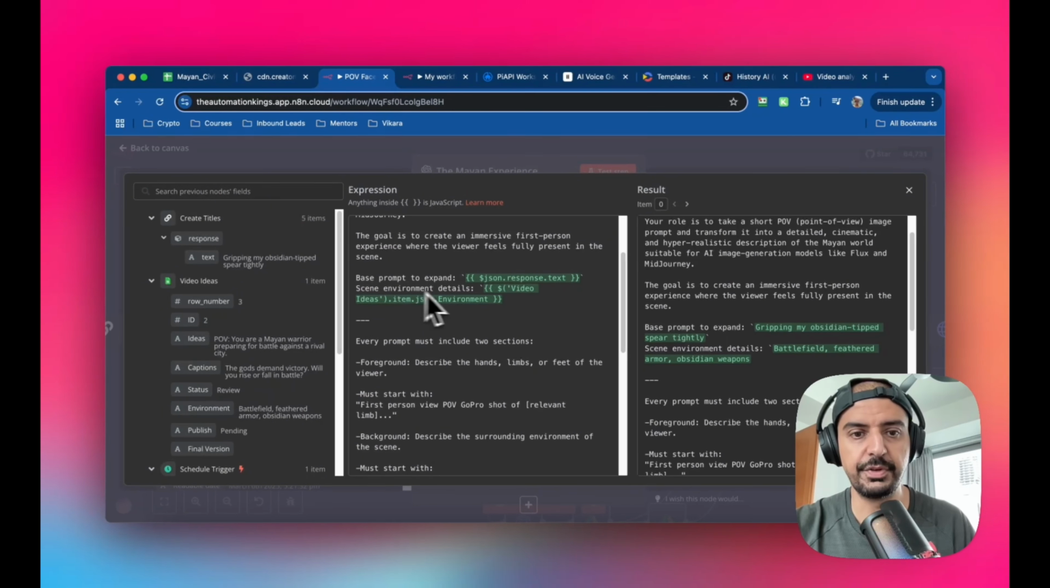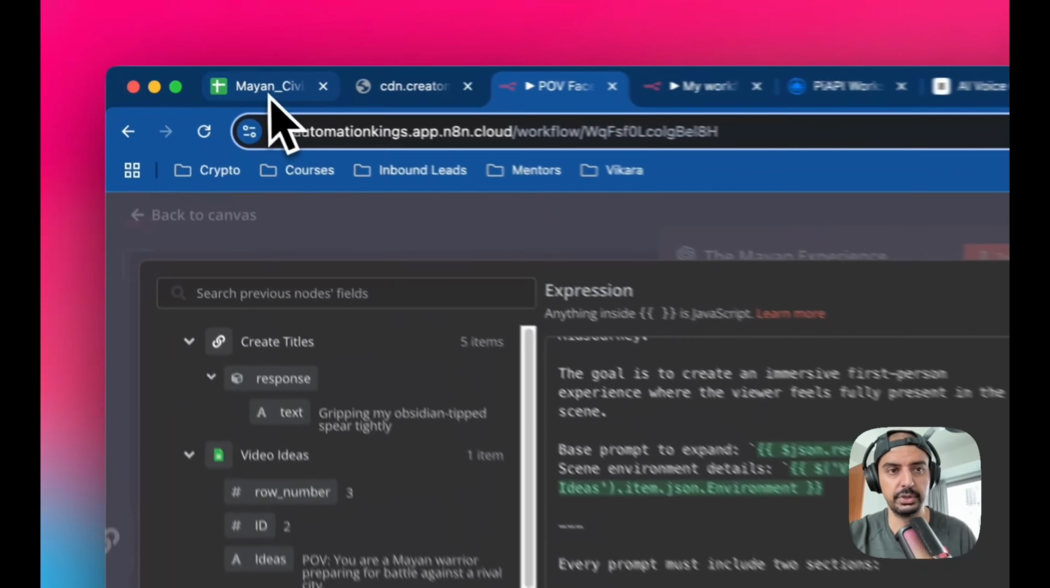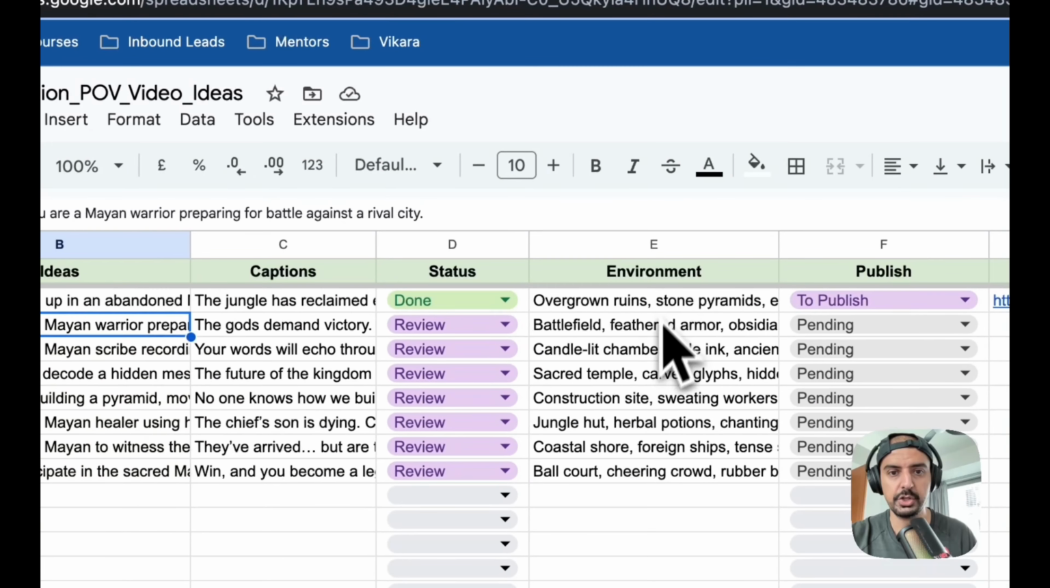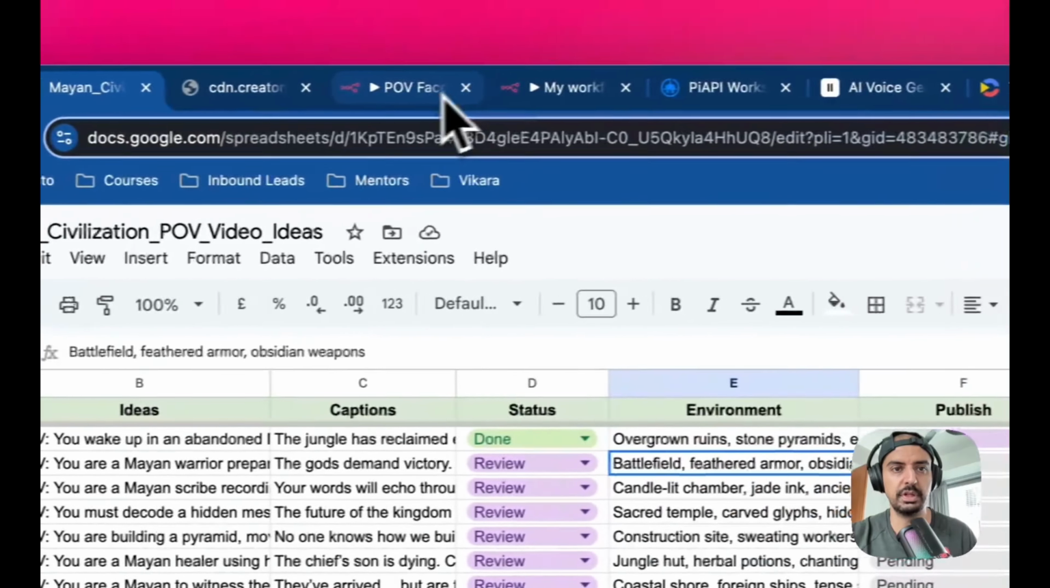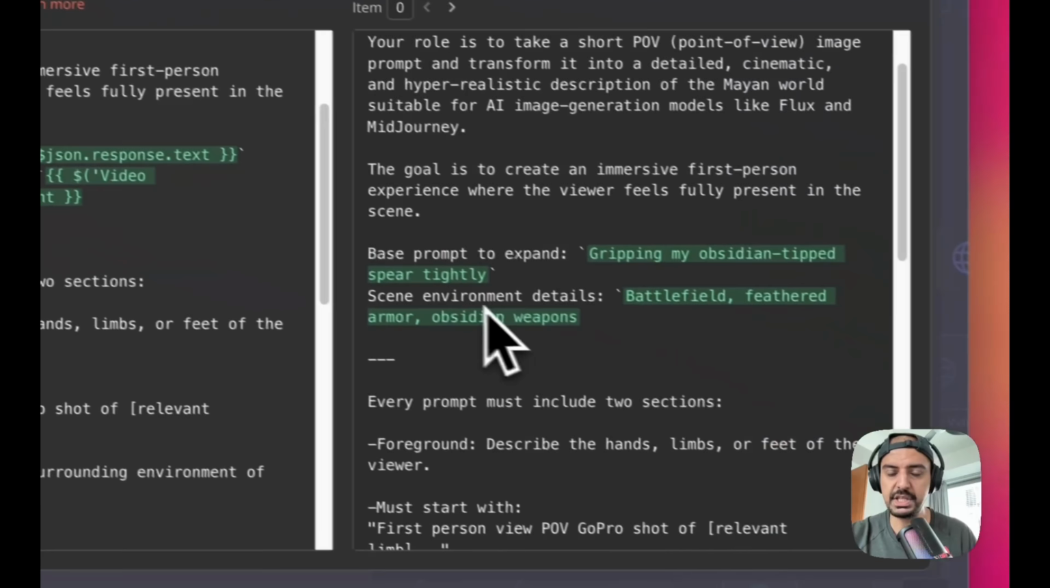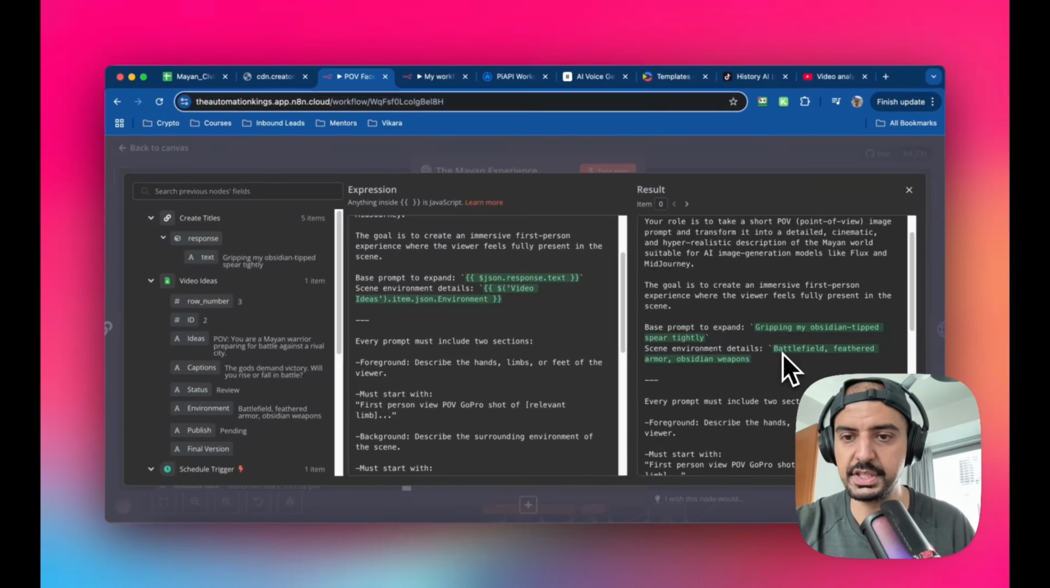Okay, then for the scene environment, it's going to take it from the environment column on the sheet, which is this one here, right? So you can see here, it's battlefield, feathered armor, obsidian weapons, right? That's kind of context I've given it. And you can see if it's worked, which it has. You can see that it's battlefield, feathered armor, obsidian response.